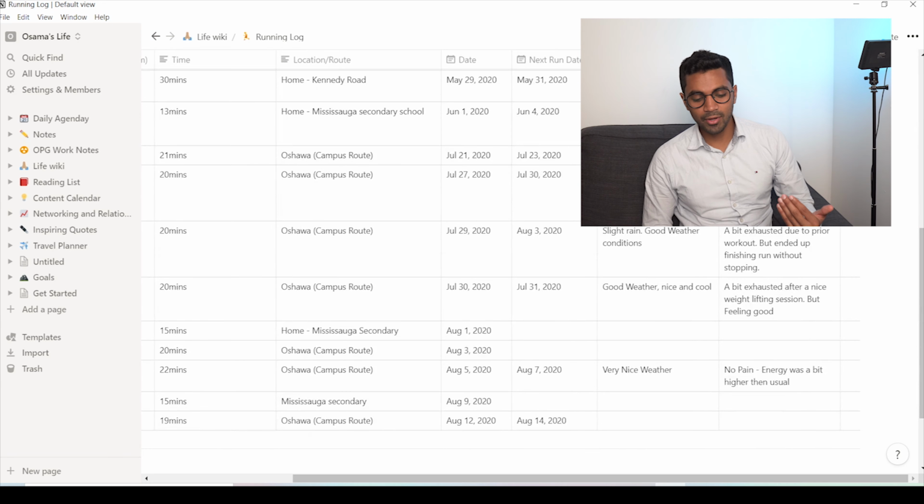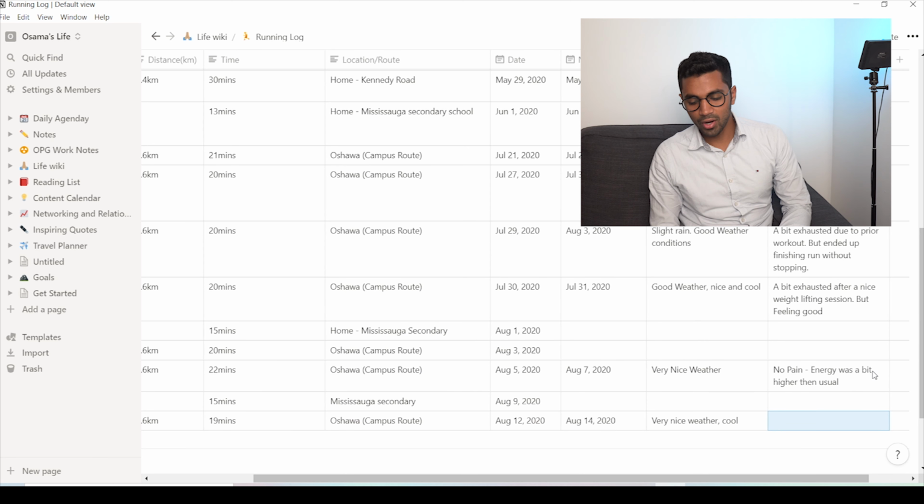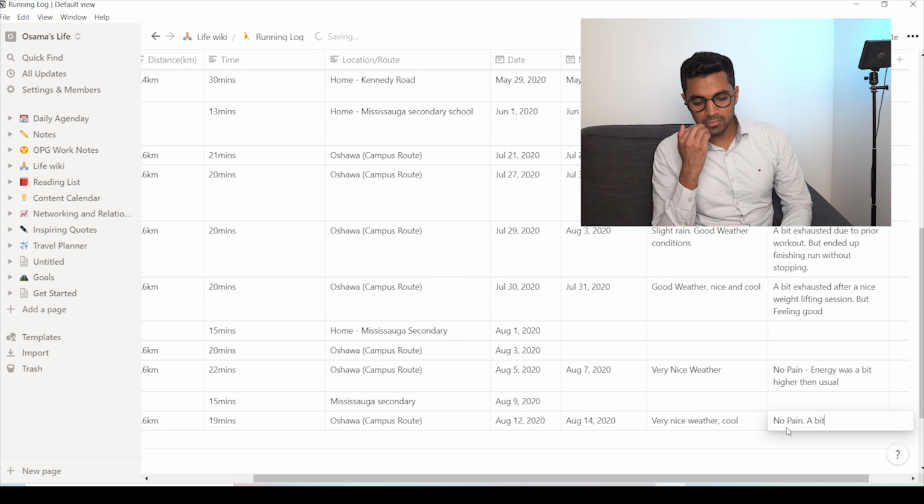And every time I go for a run, like today I went for a run, I just forgot to put down the weather. It was very nice weather. Nice and cool. No pain. A bit more energy. So yeah, it's awesome. Just my running log here.